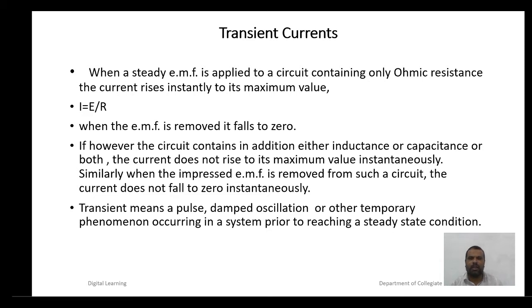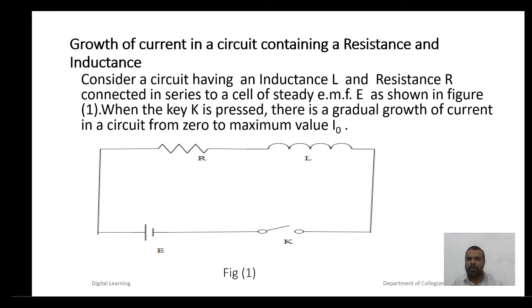steady state condition. Now we will study the growth of current in a circuit containing a resistance and an inductance. Consider a circuit having an inductance L and a resistance R connected in series to a cell of steady EMF E as shown in figure 1.